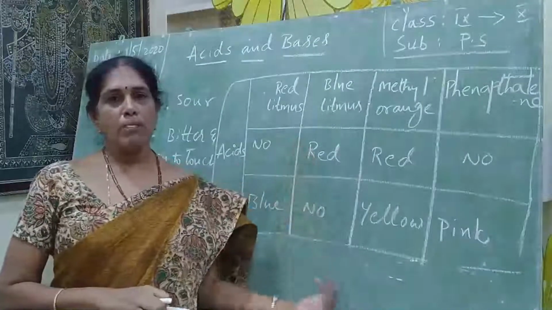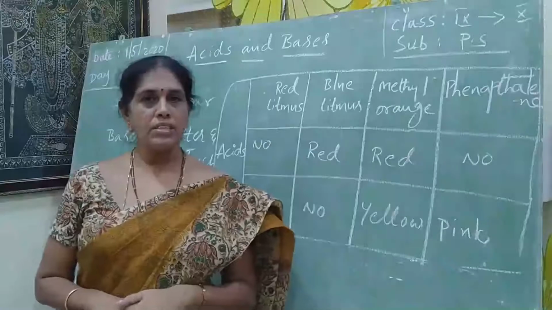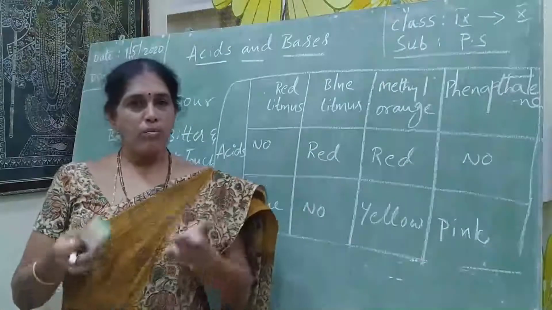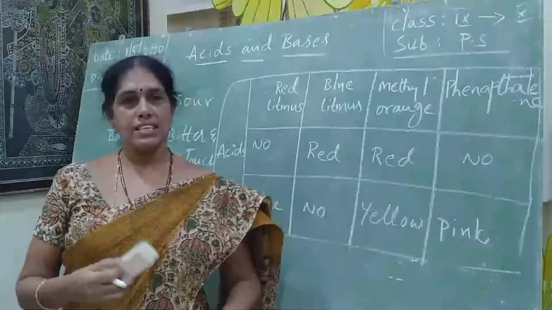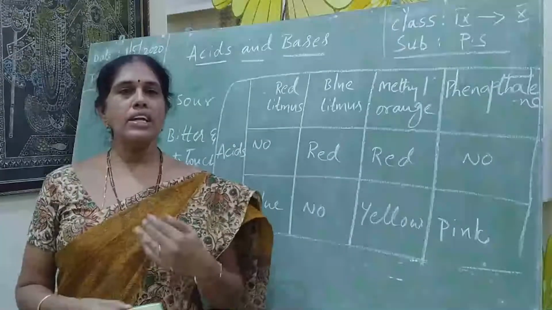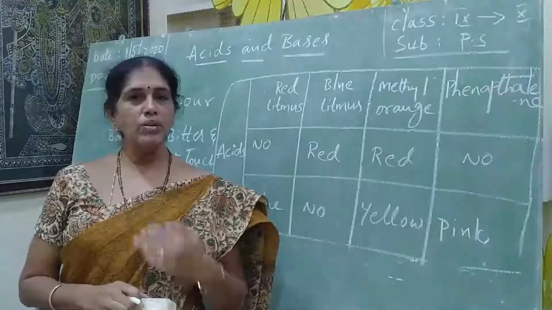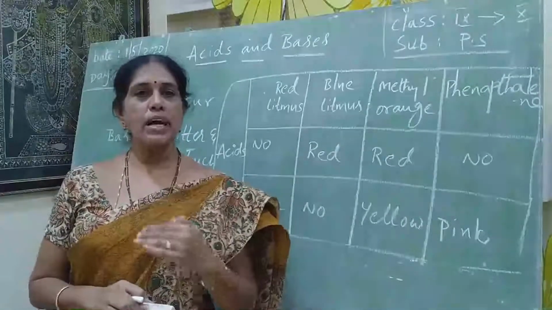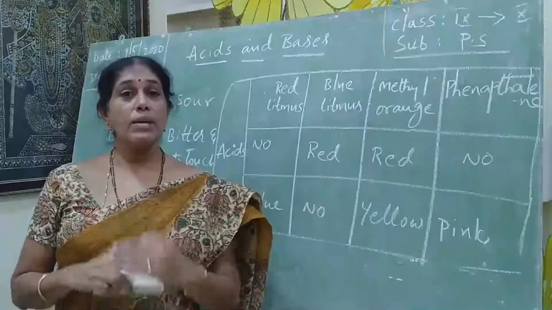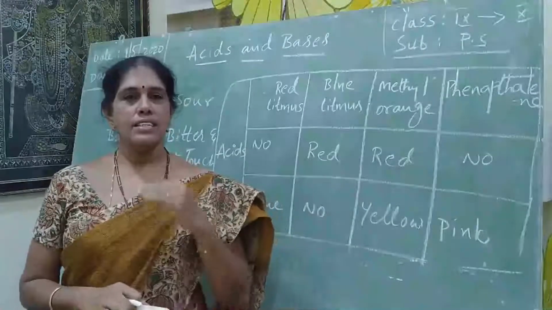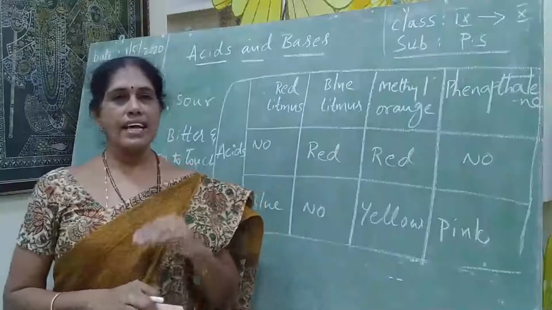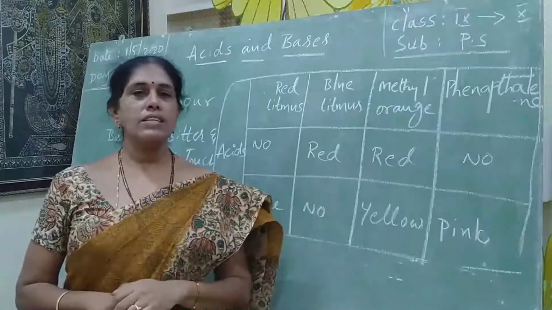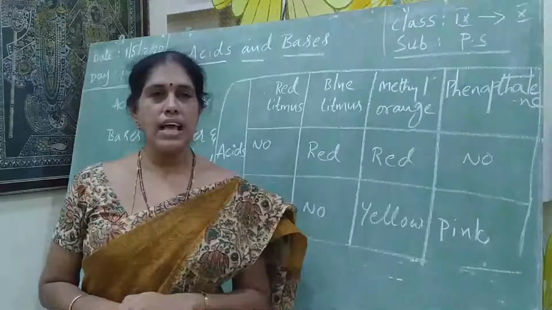Now coming to the properties of acids and bases, this is very important. Now we are in the 10th class part. Up to now we were recollecting our 6th and 7th class topics. Now we are entering 10th. We are going to prove some chemical properties, the chemical reactions of acids. This is the first activity in your 10th class acids and bases. Very important. A 4 marks question will come from this activity.